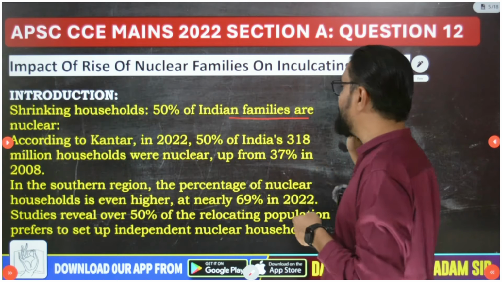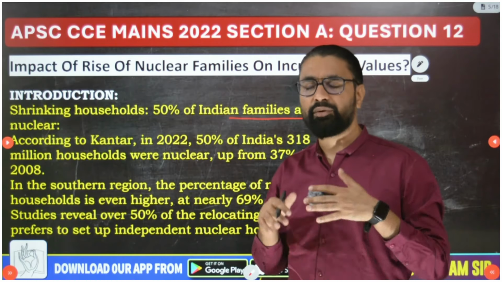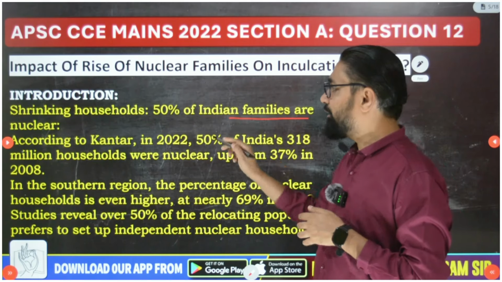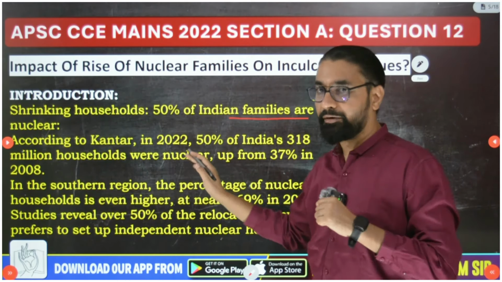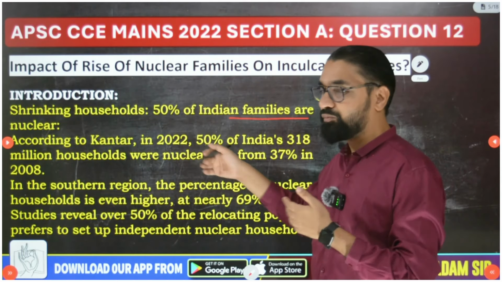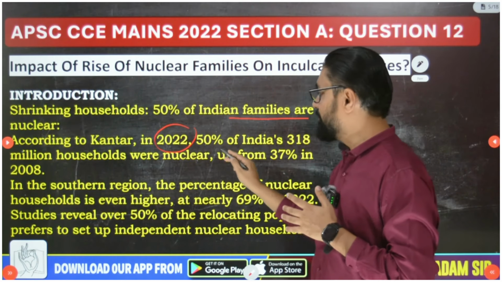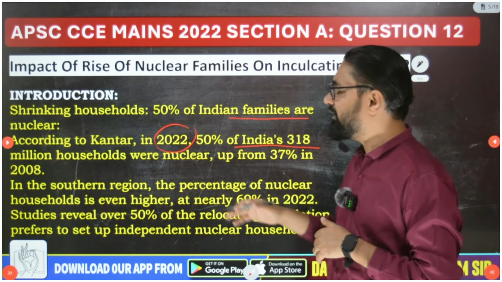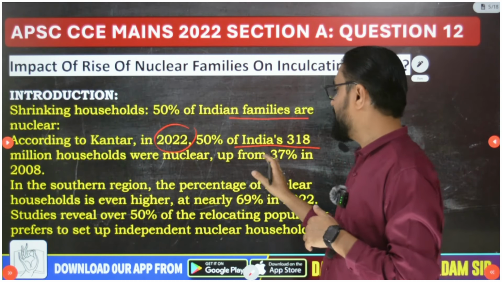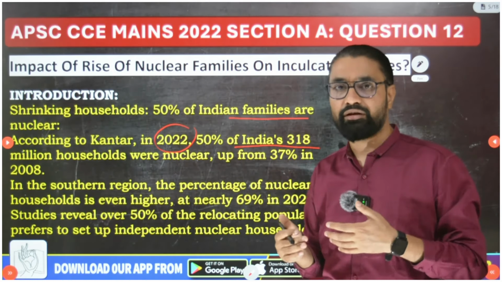50% of Indian families are nuclear as per one report. As of now, as we speak in 2024, 50% of the families are nuclear. According to Kantar, a 2022 report, one organization, even if you don't know the name, it's fine. Just remember the findings they gave. According to Kantar, in 2022, 50% of India's 318 million households were nuclear. If you can't remember 318 million, that's fine.